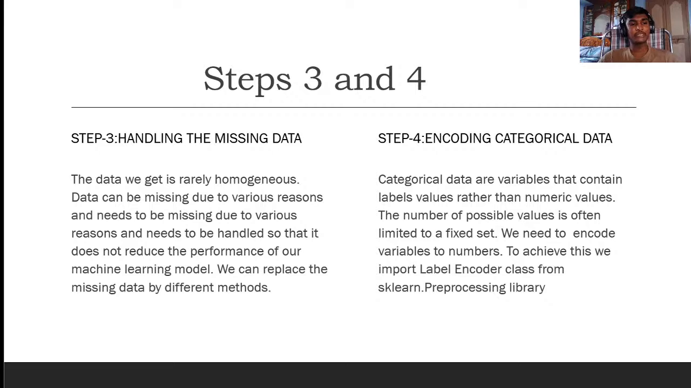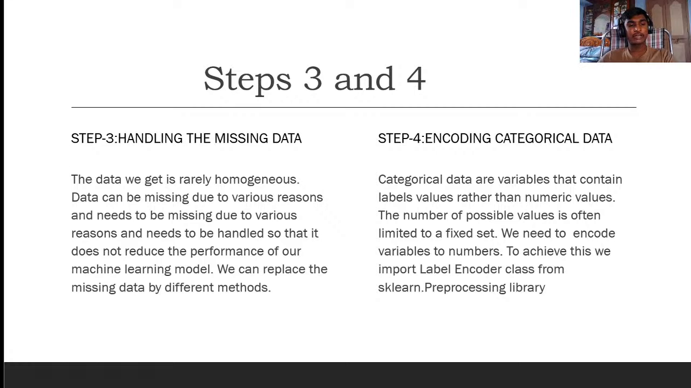And the third step is handling the missing data. We have to handle every missing data. It is very important to handle the missing data, because sometimes you can get very low accuracy, or sometimes you will get an error because of the NaN values. The data we get is rarely homogeneous. Homogeneous means the same kind of values, with no null or missing values.